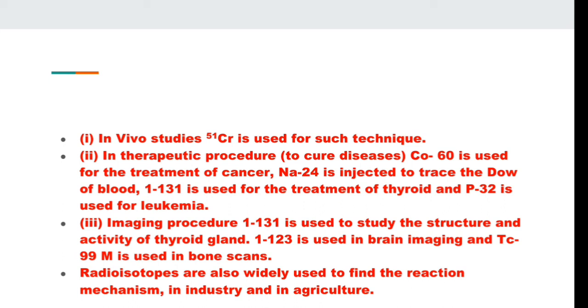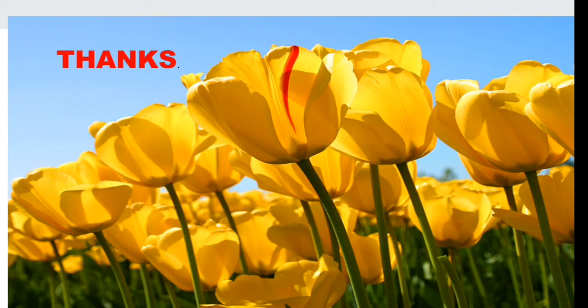And iodine-131 is used for diseases related to the thyroid gland. Radioactivity is also very useful in many fields like agriculture, industry, and chemistry. Chemists are able to find out structure, mechanism, intermediate state, transition state, and bond nature by using radioactivity.